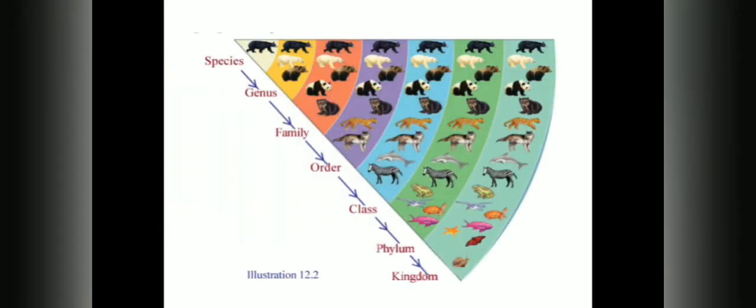The basic level starts from species, and the highest level is kingdom. That is species, genus, family, order, class, phylum, and kingdom.